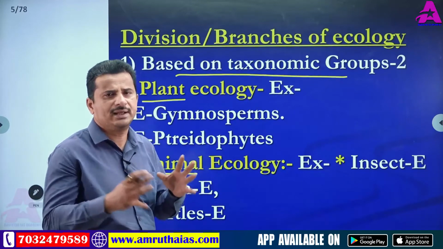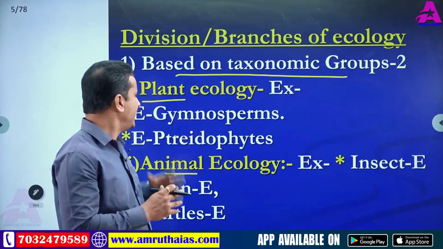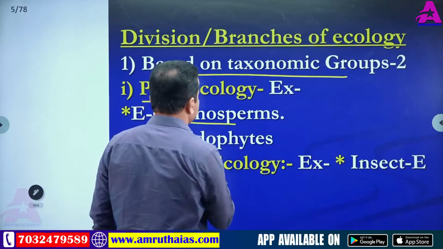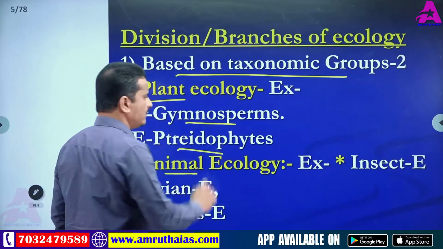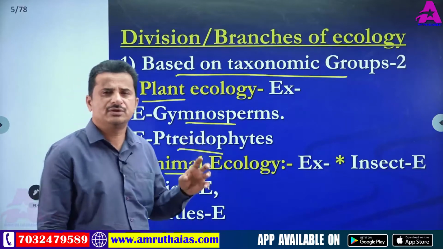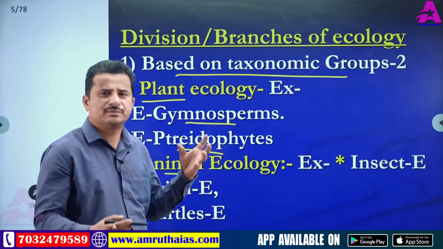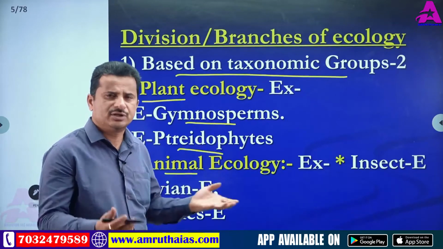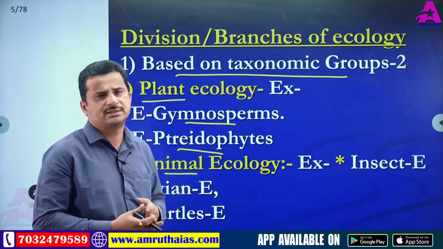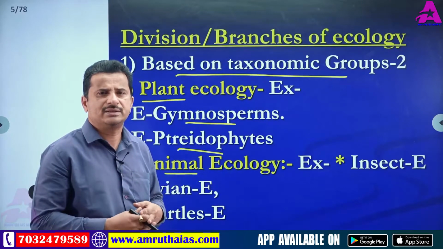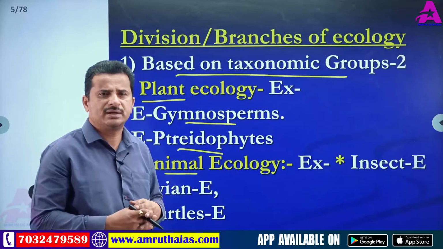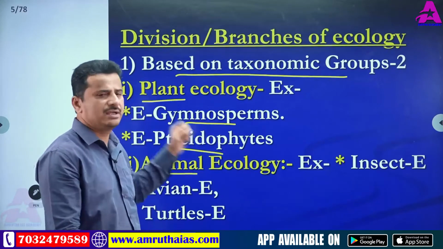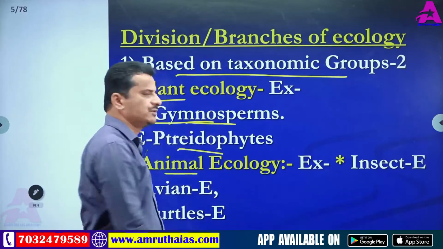Again, plant ecology has different types: ecology of gymnosperms, ecology of pteridophytes. Gymnosperms are naked seeded plants. So the relationship between environment and gymnosperms is called ecology of gymnosperms.